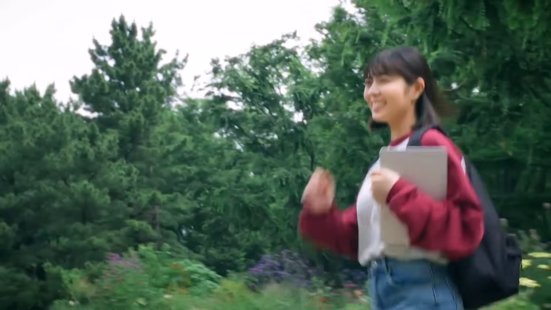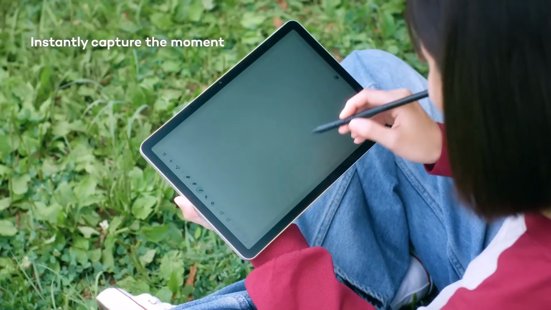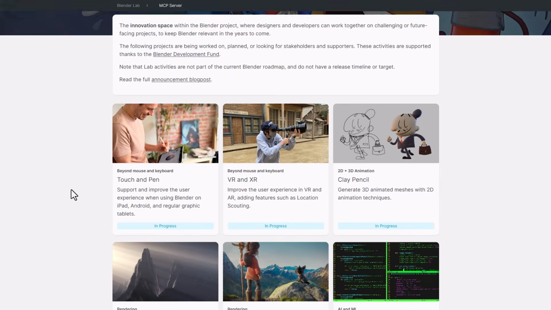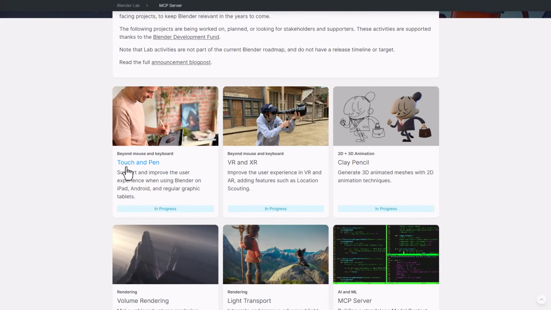And this particular project seems to be handled by the folks at Blender Lab. And this is the innovation space within the Blender project that was recently opened. And right here within the first two projects, you get to see that we have the touch and pen, which has to do with Blender coming to iPad, Android and so on. And then we've got the location scouting with VR and XR.